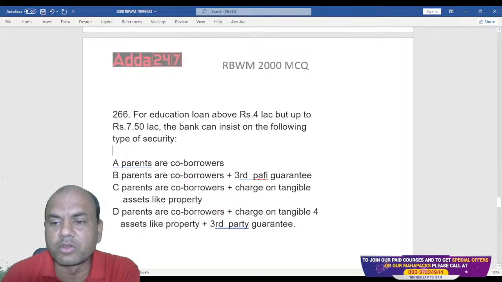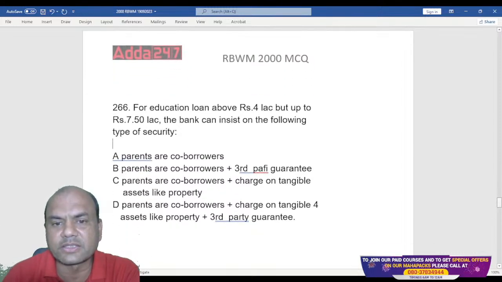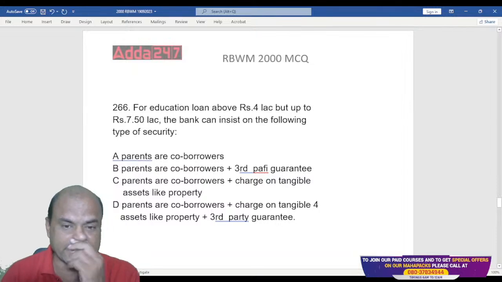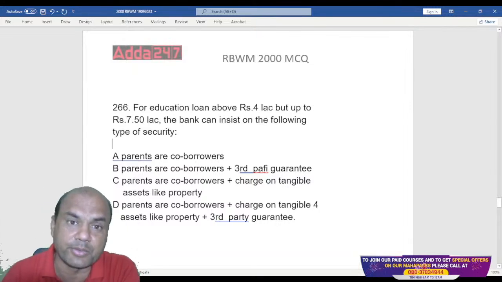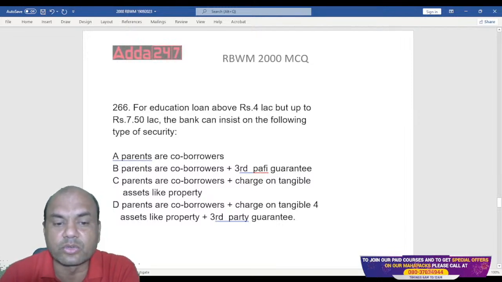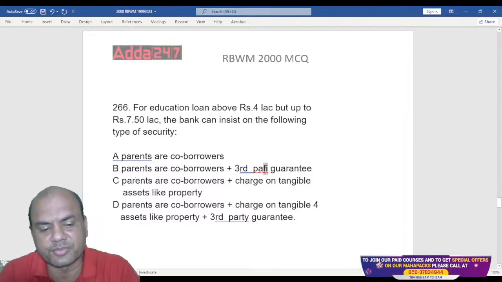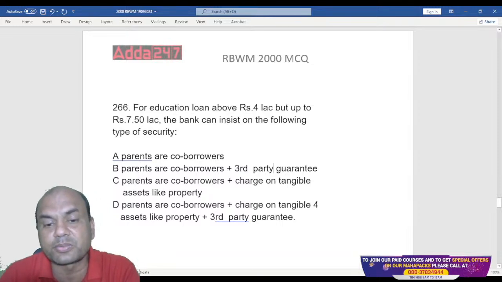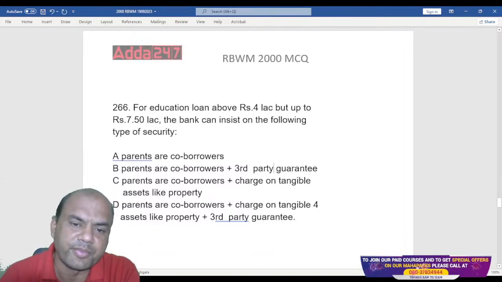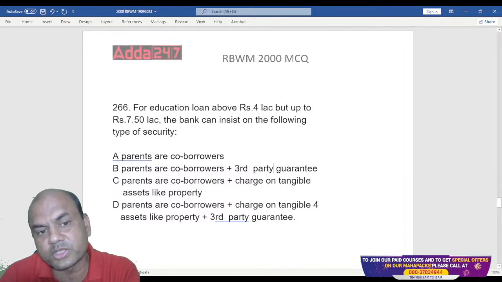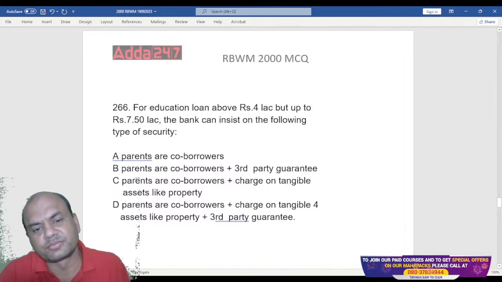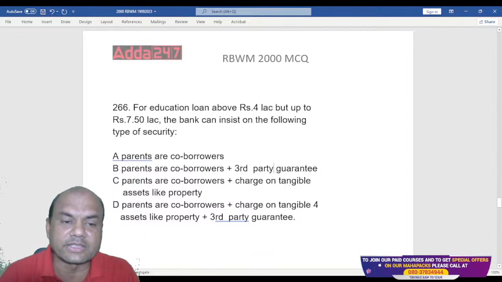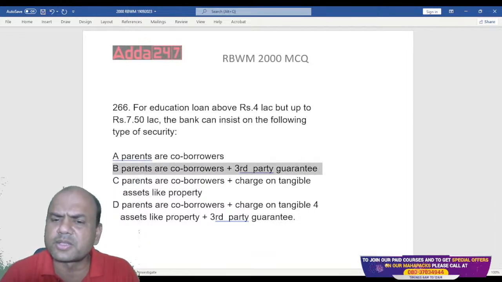Next one. For loans above 4 lakhs and up to 7.5 lakhs, banks insist on what? Just now we saw up to 4 lakhs, only parents. So 4 to 7 is what? Co-borrowers plus third party guarantor, or parents as co-borrowers plus the house, tangible assets. Then D is all of the above again. So what is the right answer? For 4 to 7.5 lakhs, it is B, third party guarantor. Parents plus third party.